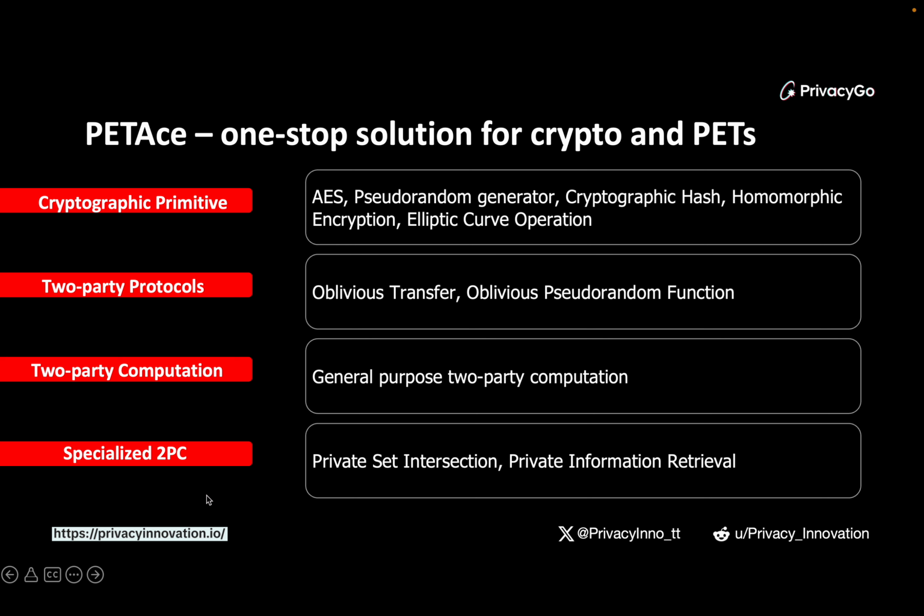And on the last layer, we also have specialized two-party protocols, since we realized that, especially in industry, there are several multi-party computation protocols that are widely used in many situations. One of the good examples is private set intersection. They can help a lot of different scenarios. And also the other protocol is private information retrieval. So we provide these specialized protocols so that if your scenarios fit the requirement here, you can directly use it.